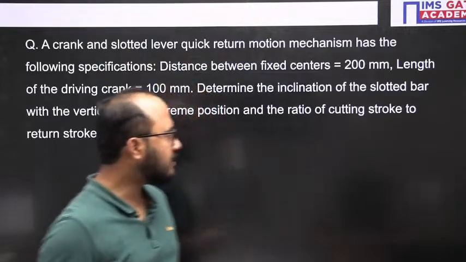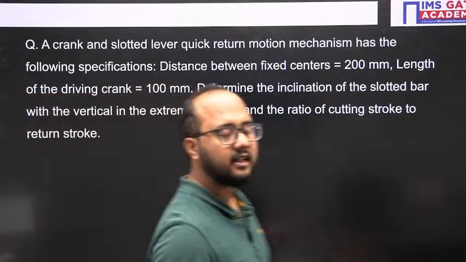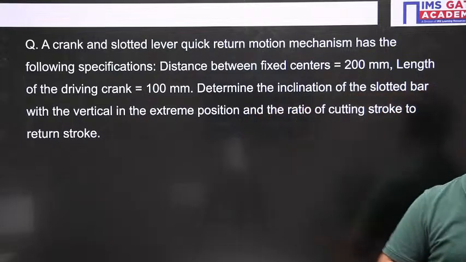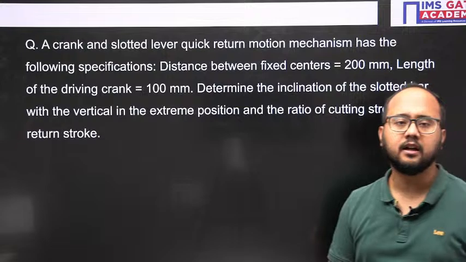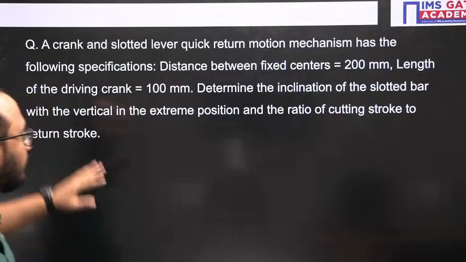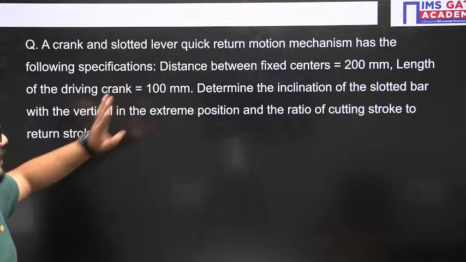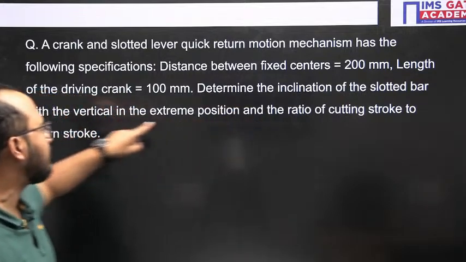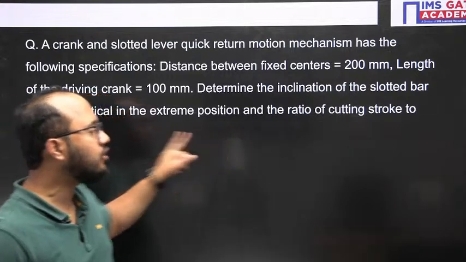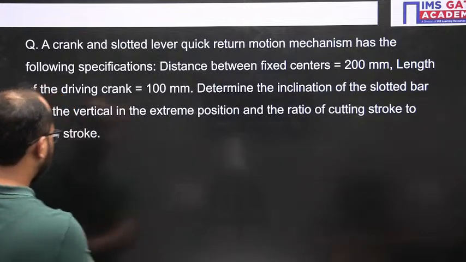Okay, so first I will give you some time for this particular problem, and then after that we will discuss the entire concept. The question is for the crank slotted lever quick return motion mechanism. This is one of the most important topics for your GATE examination. Now see what information they have given in the question. The distance between the fixed centers is 200 mm and the length of the driving crank is 100 mm. Determine the inclination of the slotted bar with the vertical in the extreme position and the ratio of cutting stroke to return stroke. So you need to understand what they are actually asking.